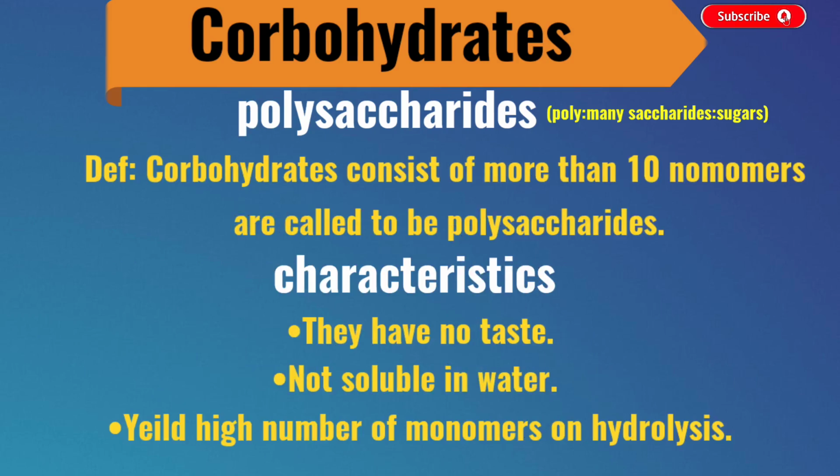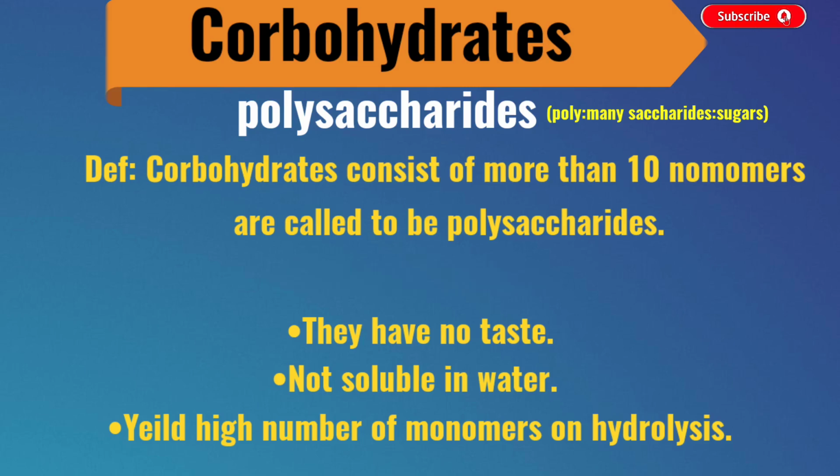The third type is known as polysaccharides. Poly means many, saccharides means sugars. That means those carbohydrates which consist of more than 10 monomers. Let's talk about their characteristics. They have no taste and are insoluble in water. They yield a high number of monomers on hydrolysis. That means by breaking down, they can give us a greater number of simple sugar units.